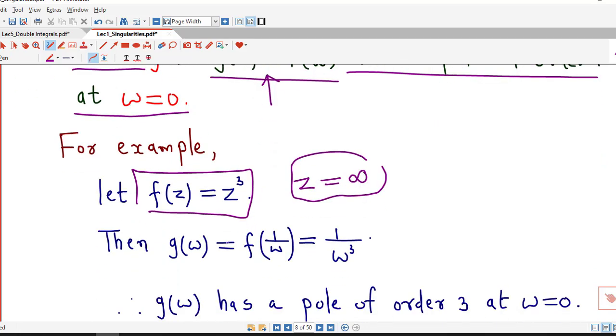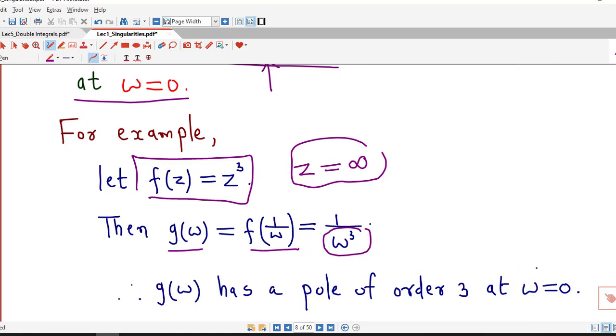So, if we consider g of w equal to f of 1 over w, then it is 1 over w cube, because f of z is z cube. So, f of 1 by w is cube of 1 by w, which is 1 by w cube. As we know, because here the power is 3, g of w has a pole of order 3 at w equal to 0.